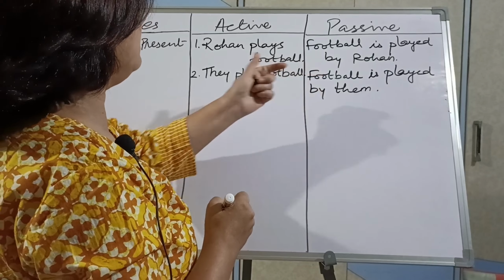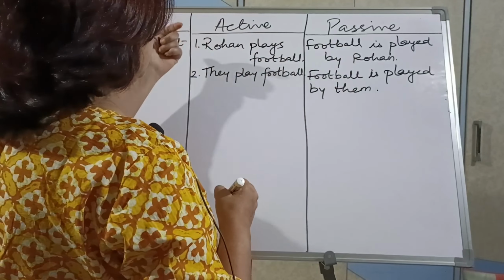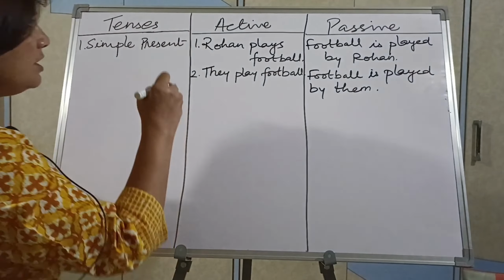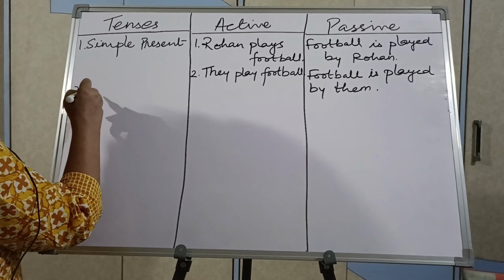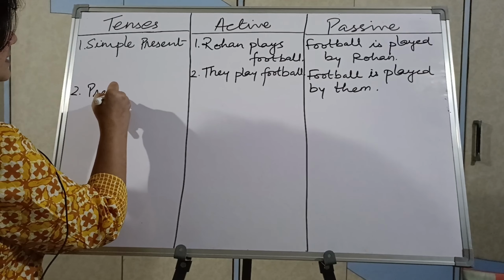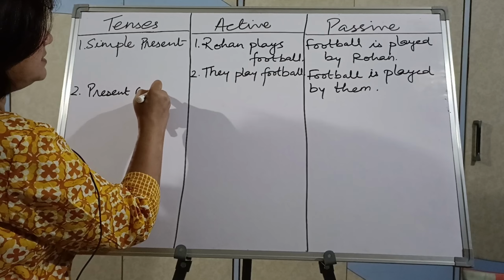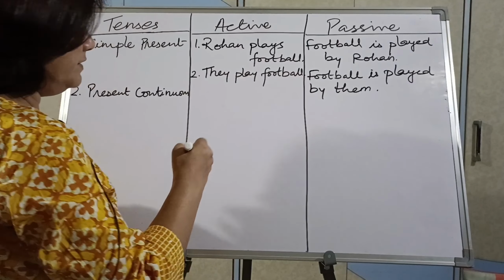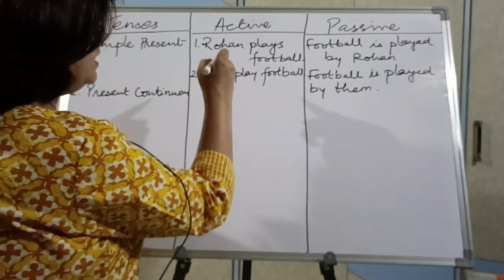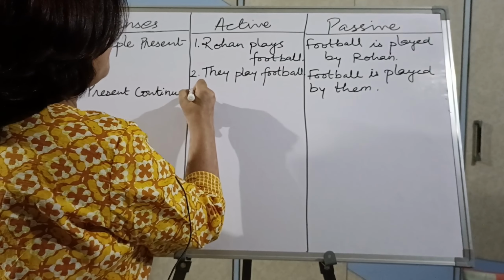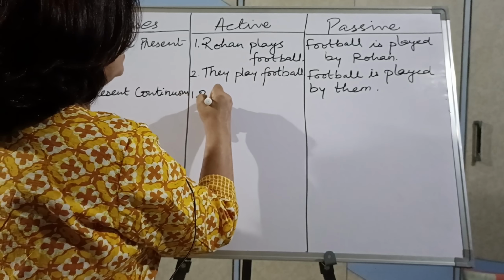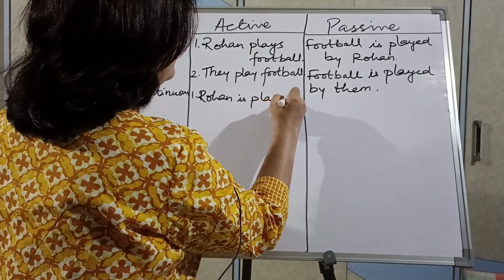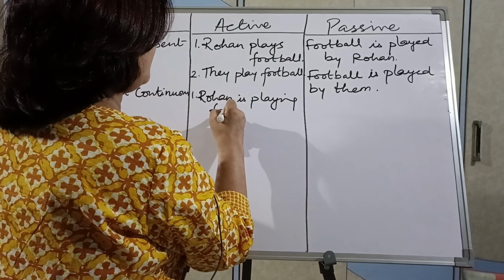So object became the subject and subject became the object, and simple present tense has its helping verb and third form of verb. Now the same sentence I am taking in present continuous. Try to change this sentence into present continuous. You will practice tenses also then. So Rohan plays football will become Rohan is playing football.